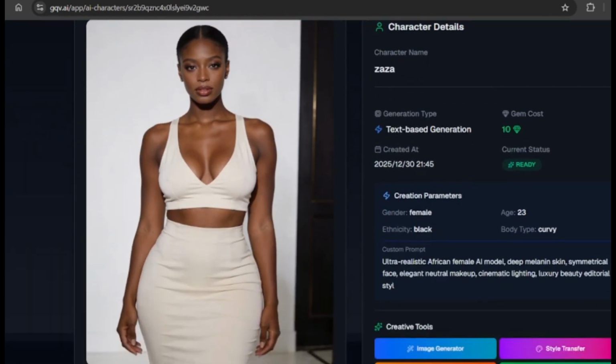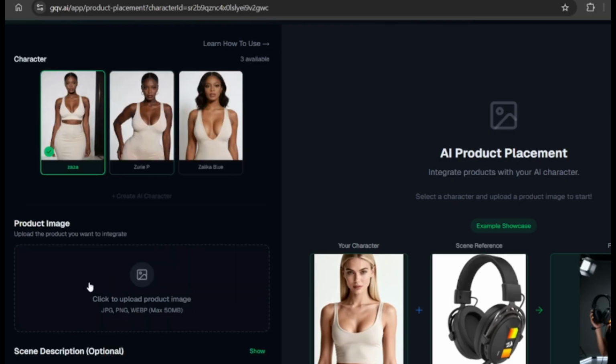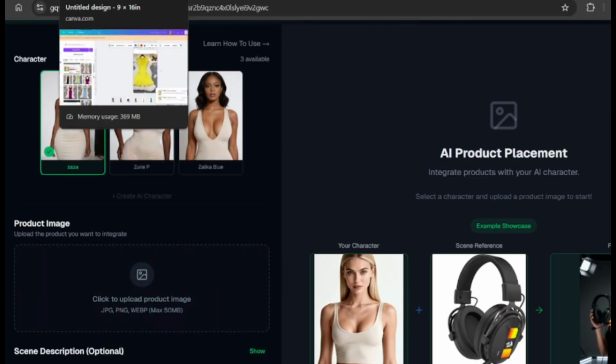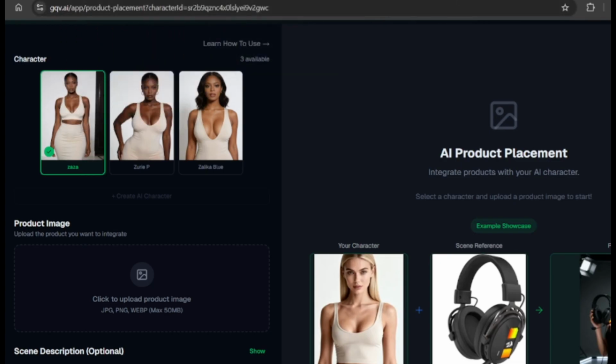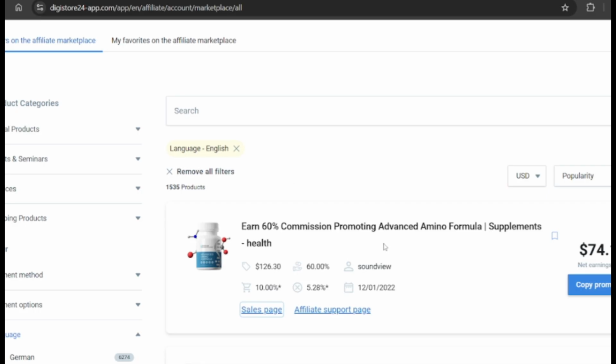And then let's say we want her to promote a product. So we're gonna place here the product that we want. I already have some products here. I'm using different kinds of affiliate programs. I will go to my Digistore, maybe the one that I use. For instance, I'm just gonna pick any. For instance, we want to promote this advanced amino formula supplement. Looks good.